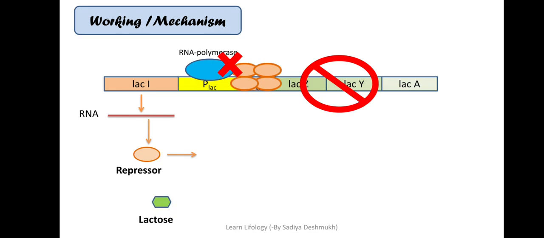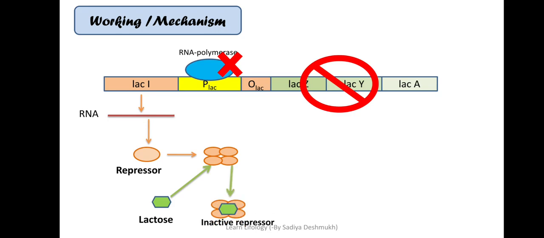Now for example, the lactose is present, what will happen? This lactose will go and bind to the repressor and inactivate the repressor protein, that is called the induction. It will induce by inactivating the repressor protein. Now as the repressor is inactivated, there is nothing on the operator.